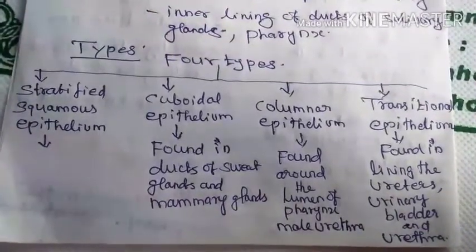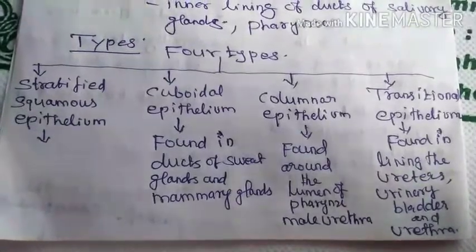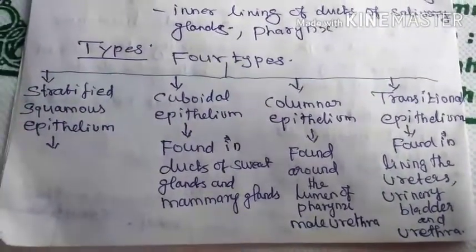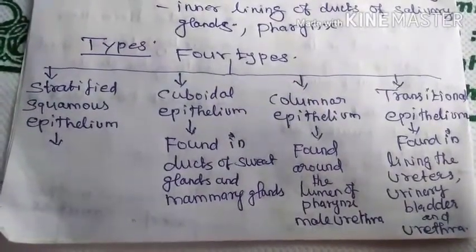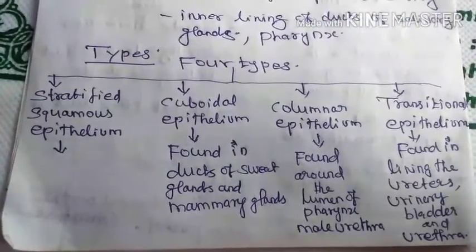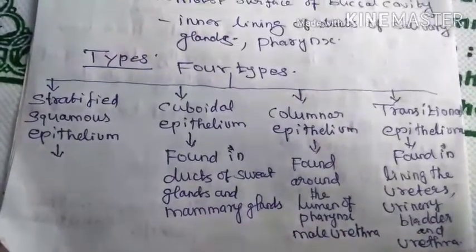So now discuss cuboidal epithelium. Cuboidal epithelium is present in ducts of sweat glands and mammary glands. Columnar epithelium is present around the lumen of the pharynx and male urethra. Transitional epithelium is present in the lining of the ureter, urinary bladder and urethra.